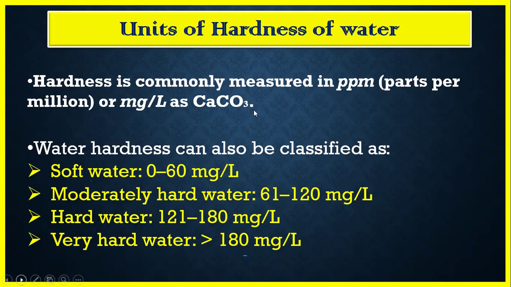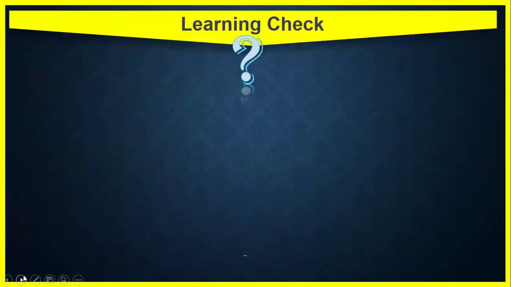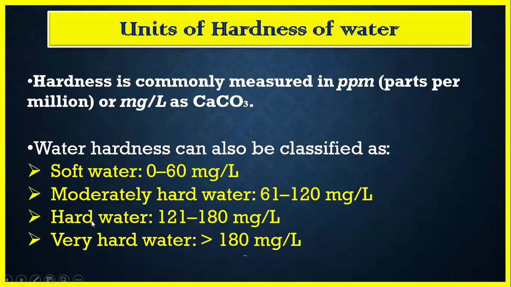On the basis of the different concentrations of calcium carbonate equivalents, the water may be classified as soft water, moderately hard water, hard water and very hard water. Soft water contains 0 to 60 milligram per liter calcium carbonate equivalent hardness, moderately hard water contains 61 to 120 milligram per liter, hard water contains 121 to 180 milligram per liter, and very hard water contains above 180 milligram per liter of calcium carbonate equivalent hardness.